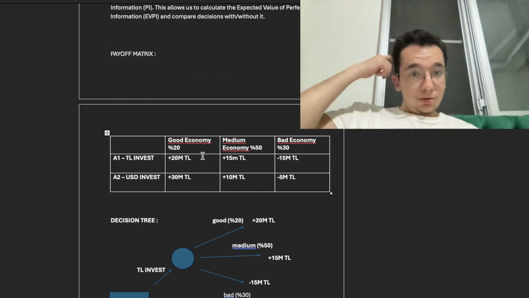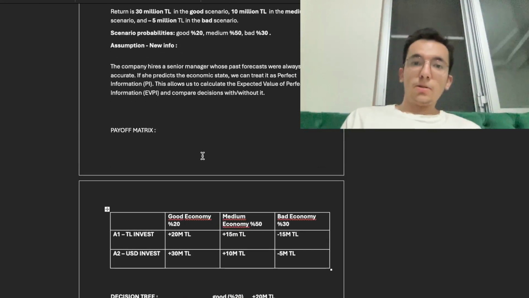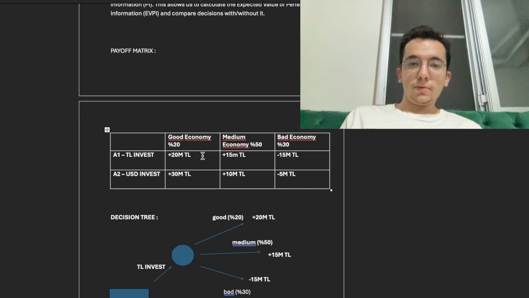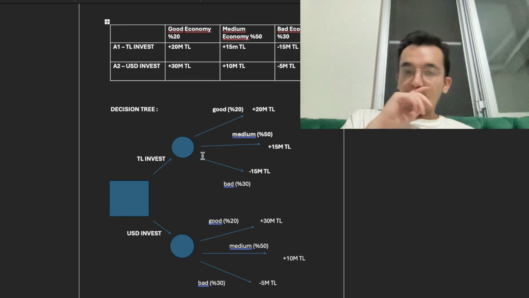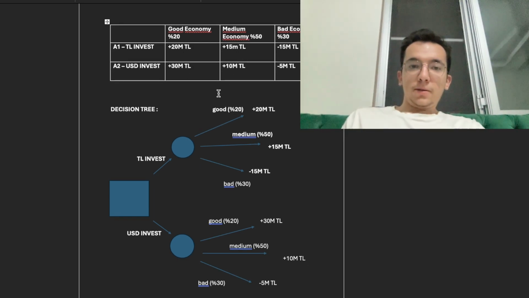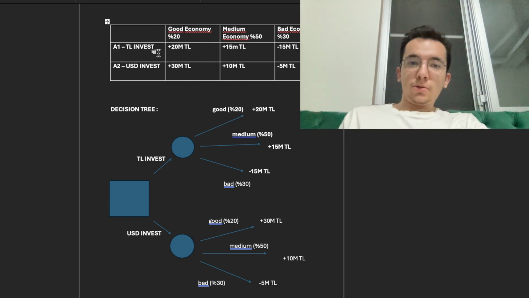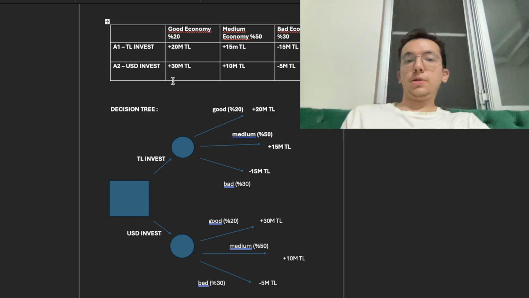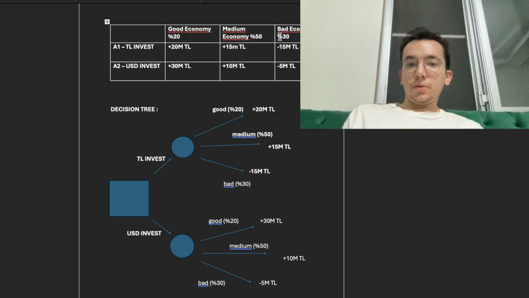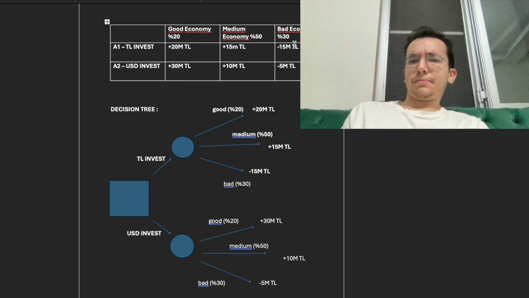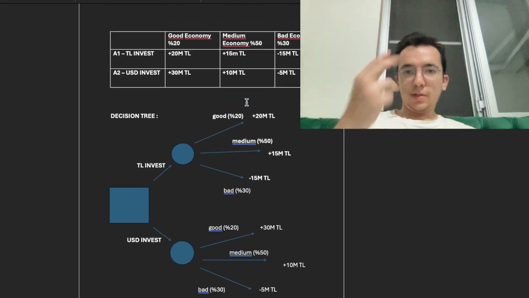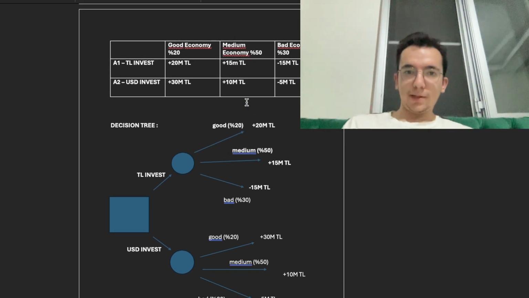I also wanted to add payoff matrices, but without the new info, without the senior manager. Here's the payoff matrix. Alternative 1, Turkish lira investment. Alternative 2, US dollar investment. Good, medium, and bad economy, the 3 states of nature, S1, S2, and S3 also. I didn't write it, I don't know why.